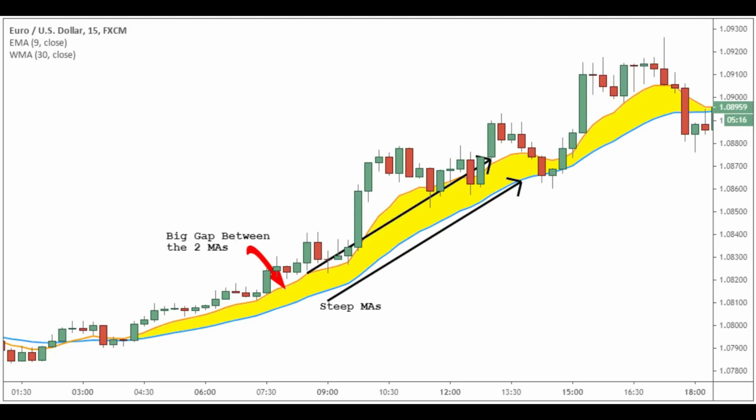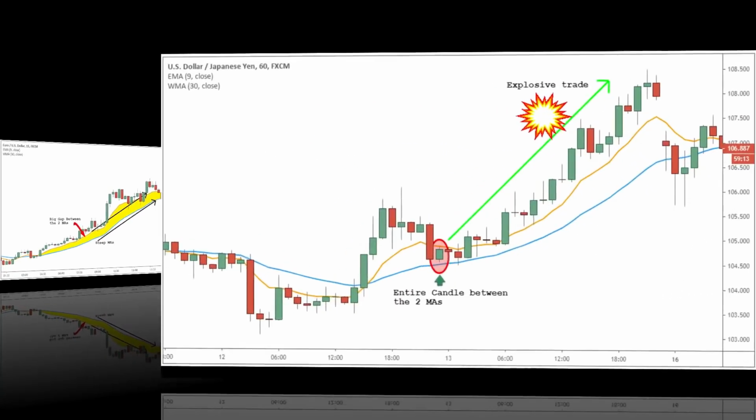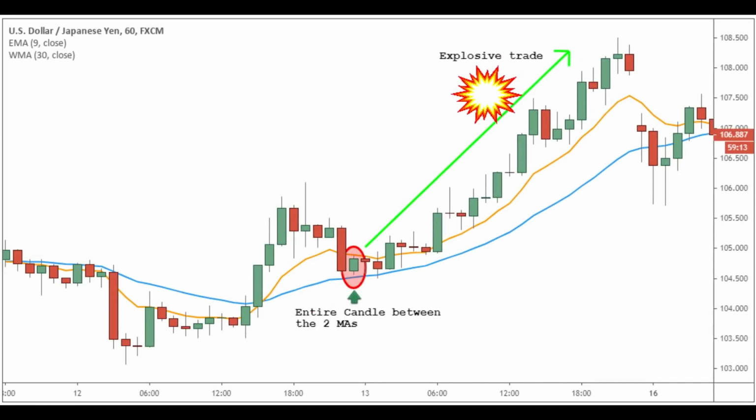Moving forward, we'll teach you how to implement more advanced trading concepts, along with the 9 and 30 EMA trading strategy. 9 and 30 EMA trading strategy - advanced concepts. The 9 and 30 moving average strategy is a versatile trading strategy that can be used in ways you never thought possible. You can use this method for short-term trading, medium-term trading, and long-term trading. It all depends on your preferred time frame.